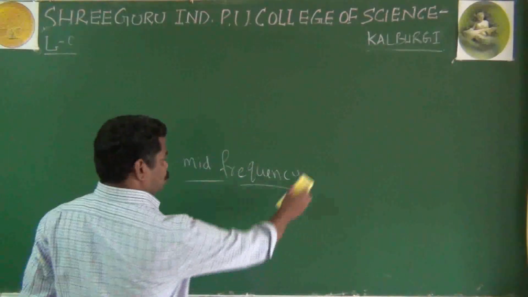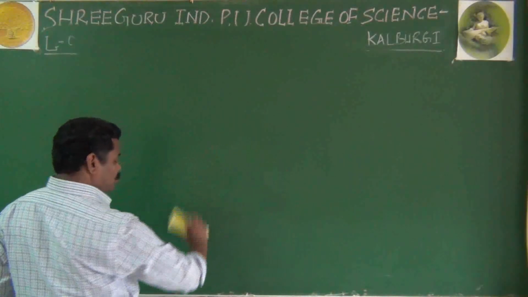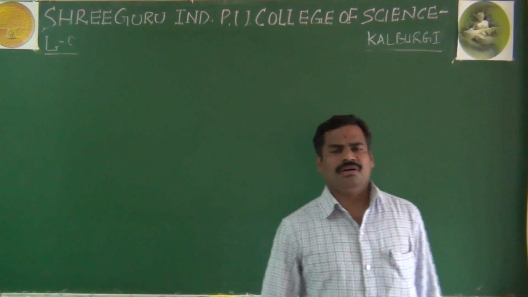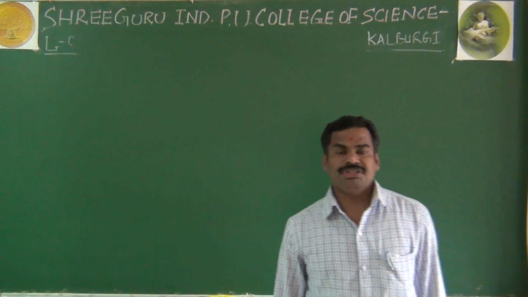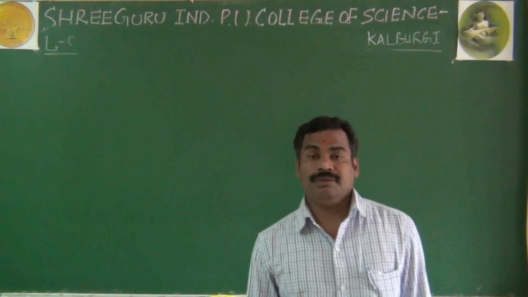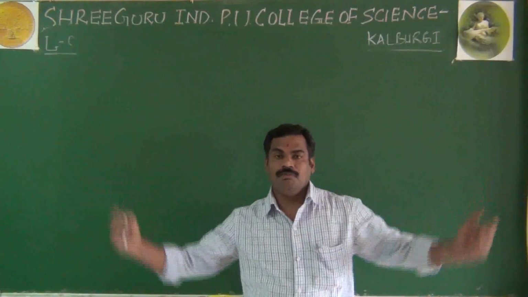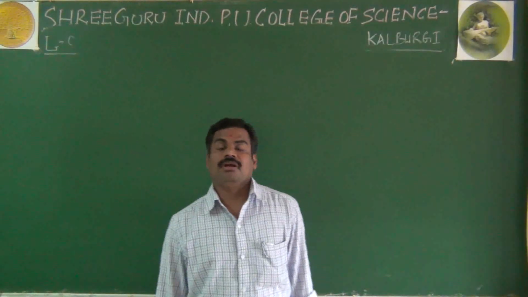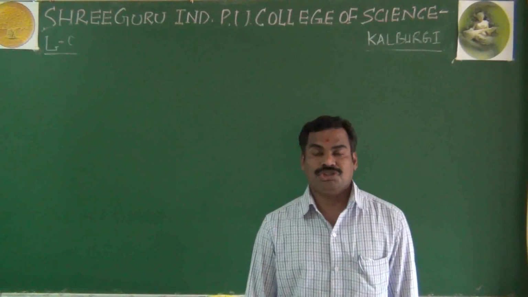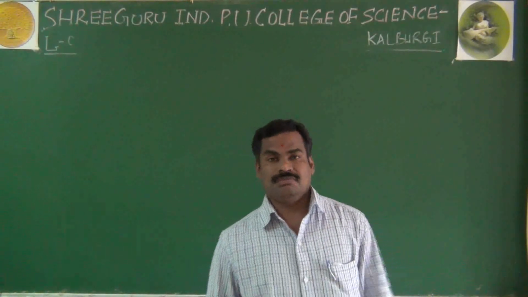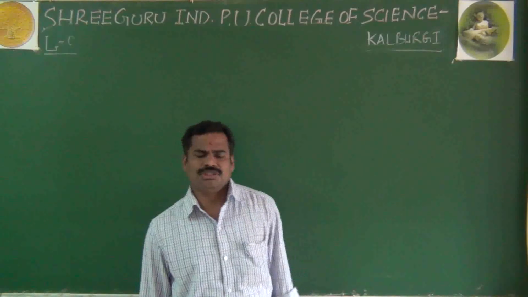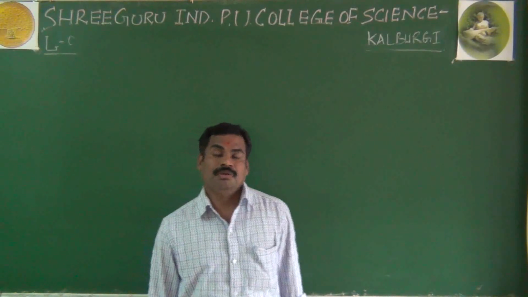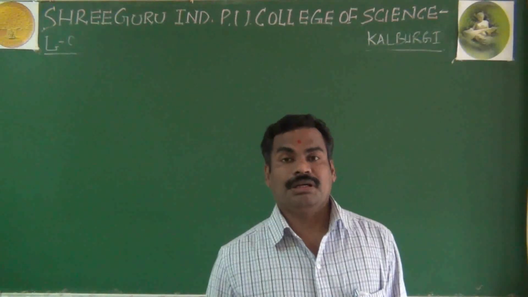This is about yesterday's class. We were discussing the frequency response of your common emitter amplifier, and today we'll go for the comparison of all the three amplifiers. It may be common base, common collector, or common emitter. We can compare them, especially since this question was asked in the annual exam. Maybe I am not remembering that year. They asked this question in your annual exam: explain the comparison of common base, common emitter, and common collector amplifiers.